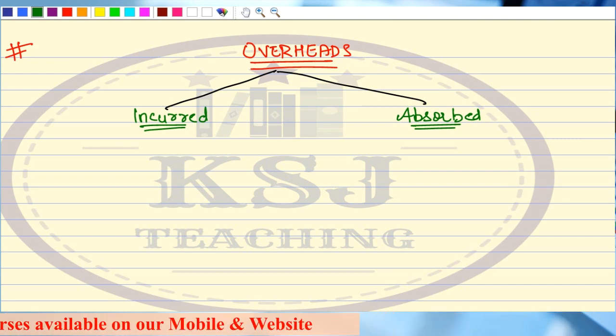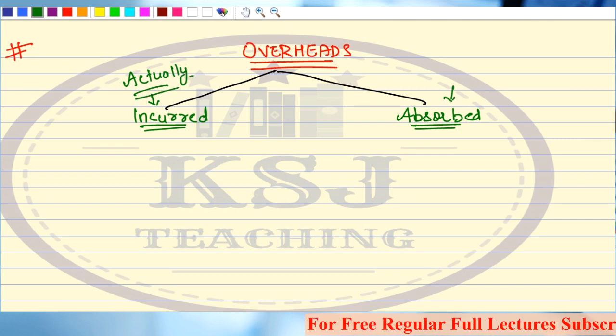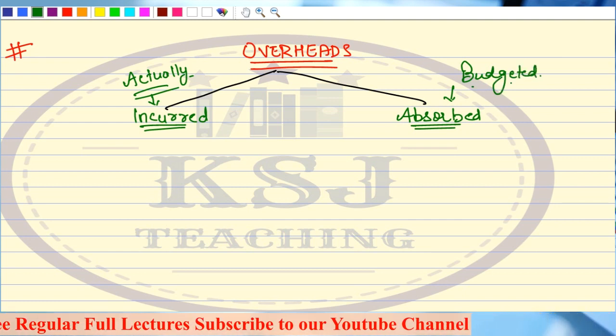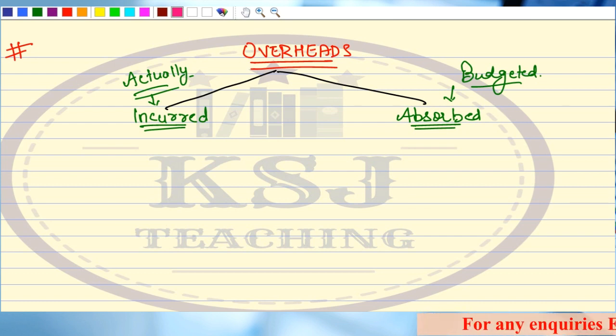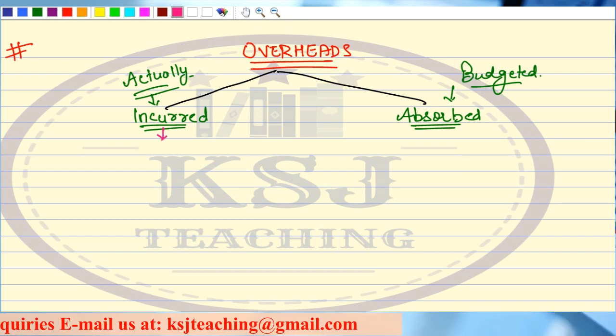Clear? The overheads incurred means this is the actual figure. This is actually incurred. This is absorbed on the basis of budgeted data, on the basis of budgeted figures. Clear? Now, first, what is going to be the entry for the overheads incurred? Can you tell me the entry for overheads incurred?